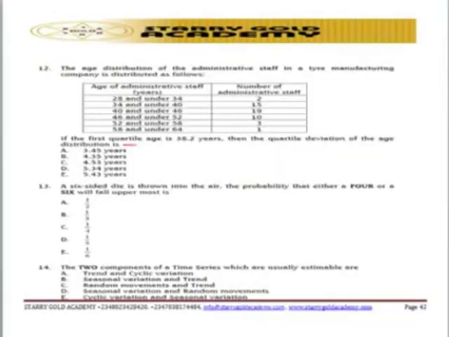Question number 12 centers on the quartile deviation. Go and note this on the quartile deviation, so that's how you can solve the question. Question number 13 is on the probability aspect. Go and note this on probability.